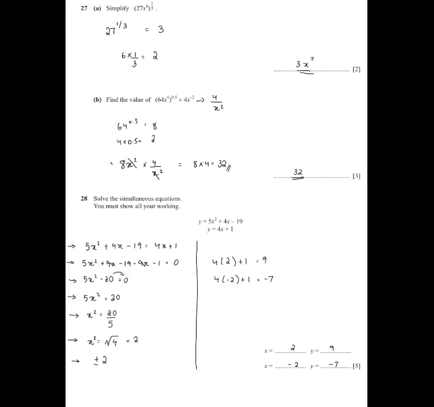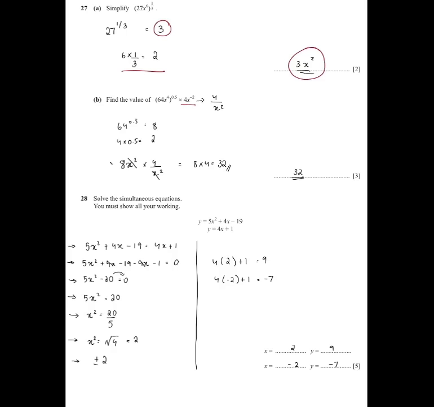Simplify 27x raised to 6, all raised to the power 1 by 3. So here we have, when you expand, 1 by 3 applies to 27 as well. So that is 3. And we have x, and then 6 into 1 by 3, which gives us 2. So 3x squared.